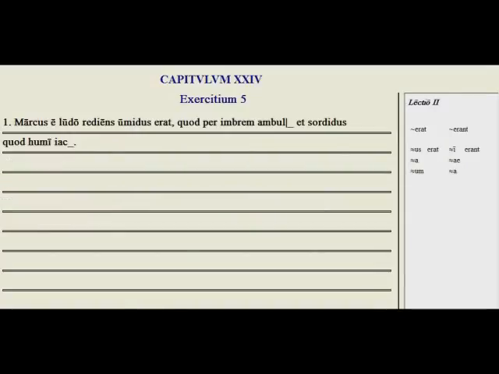Let's go on to exercise 5. Here we have practice with what is called the pluperfect tense. The pluperfect tense is more than perfect. You translate it with the helping verb had, so he had done something. For example, laudat would be laudaverat. The erat is added to the perfect stem.